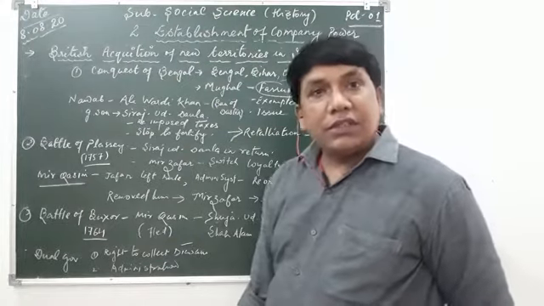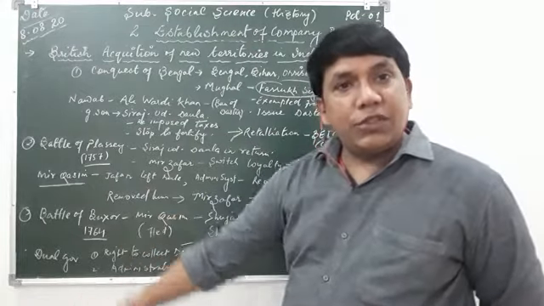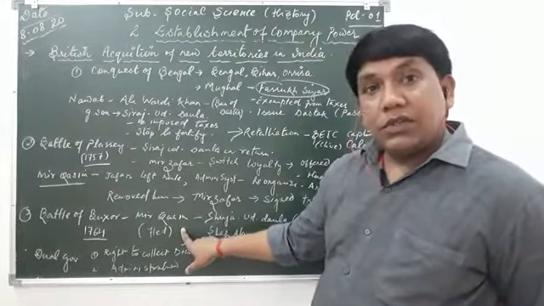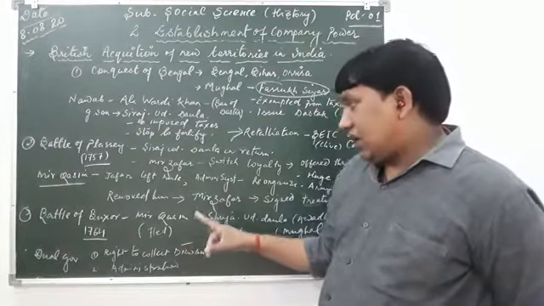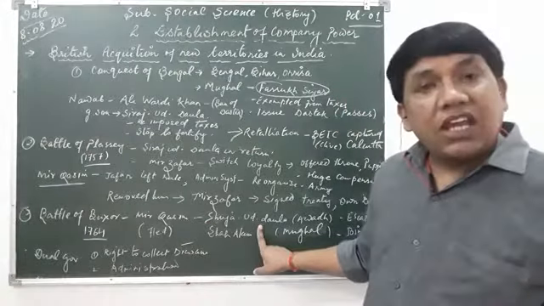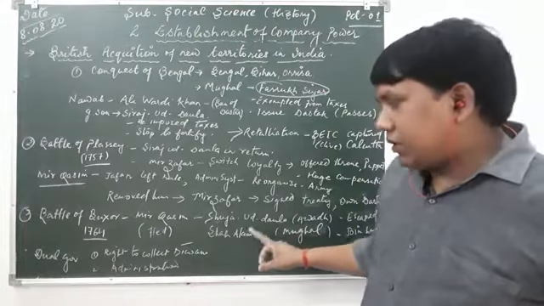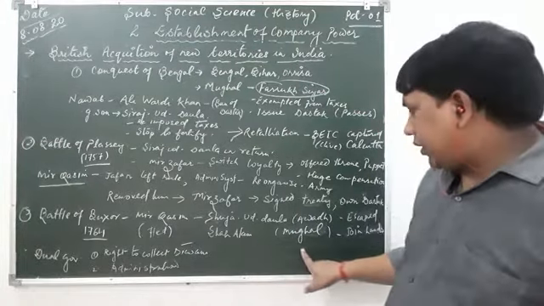Now the third battle, the Battle of Buxar, takes place in 1764. Mir Qasim wanted to get the throne back again. He took help from Shuja-ud-Dawla, the Nawab of Awadh, and Shah Alam, the Mughal emperor of that period.